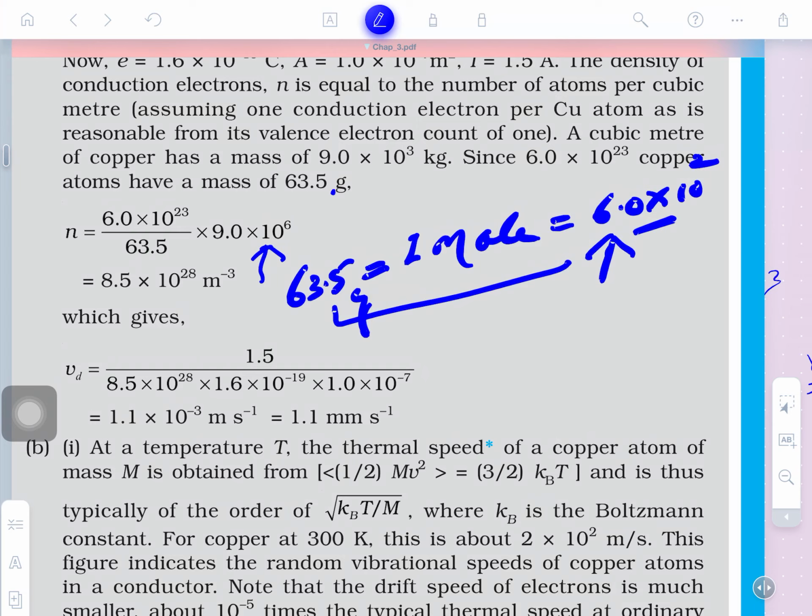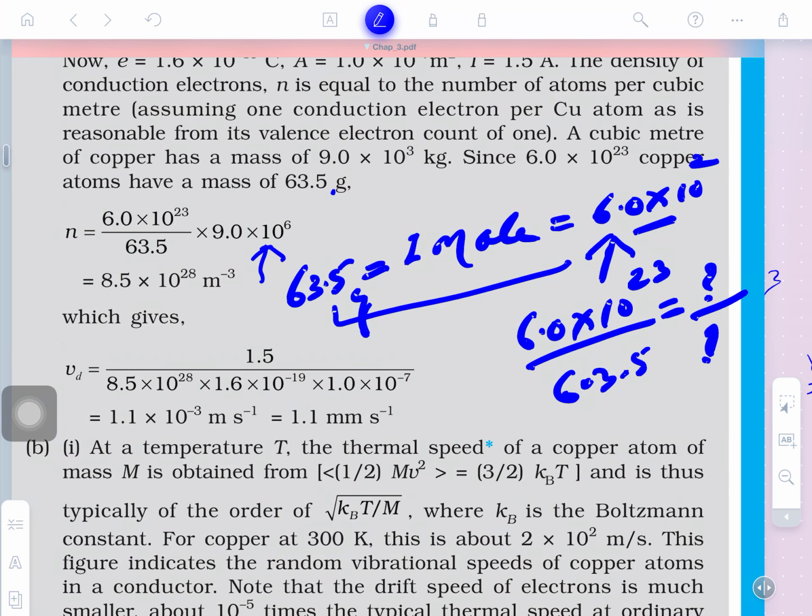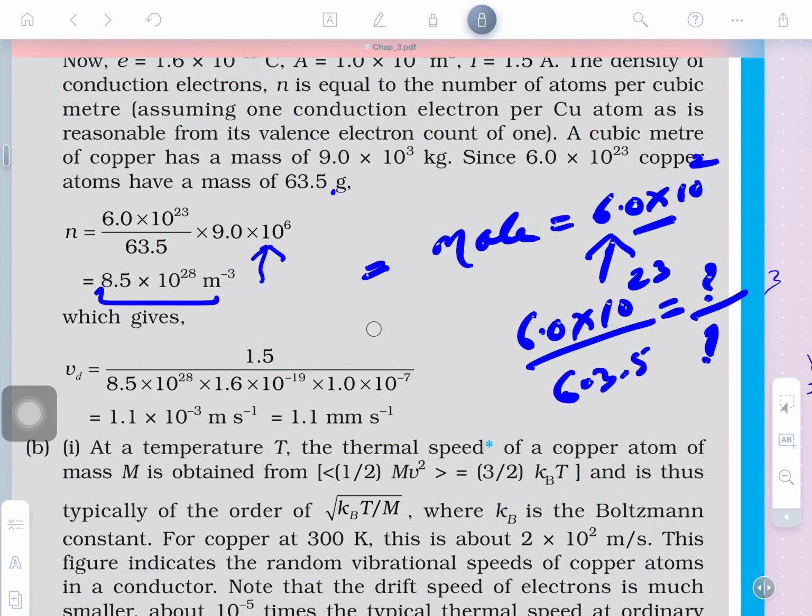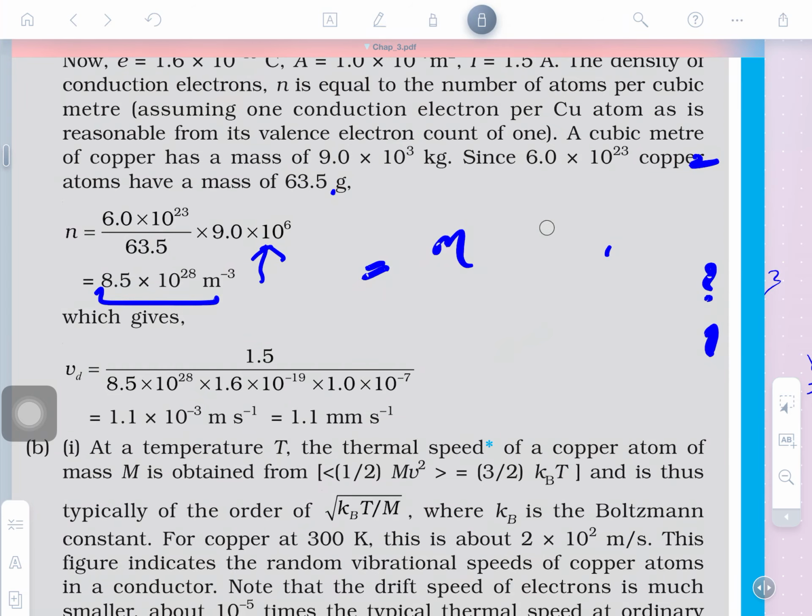This is the mass given of copper, right. So, we can say 6.0 into 10 to the power 23 for 63.5 gram right now. So, how many in the given mass? To calculate the number, is that clear? With the help of this we will calculate the total number of copper atoms, and the total number of copper atoms will be numerically equal to the total number of conducting electrons.